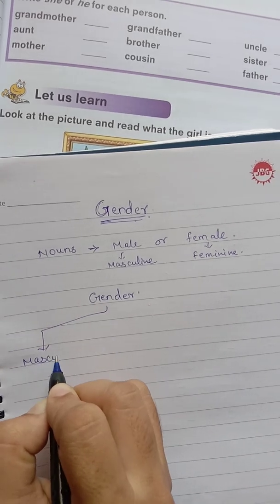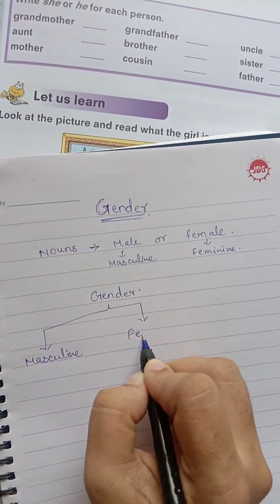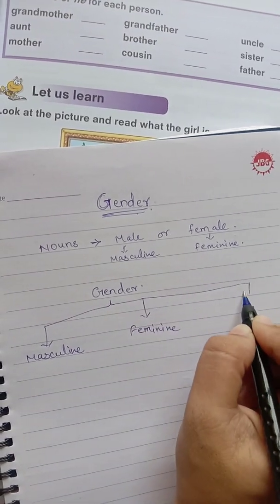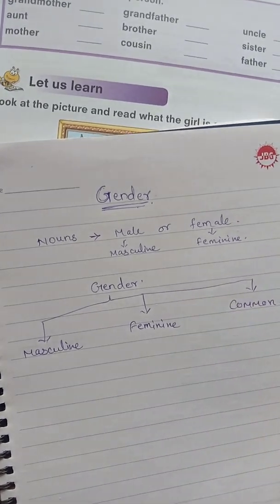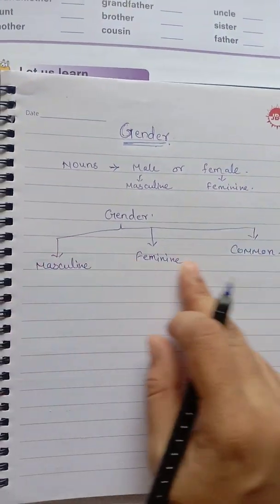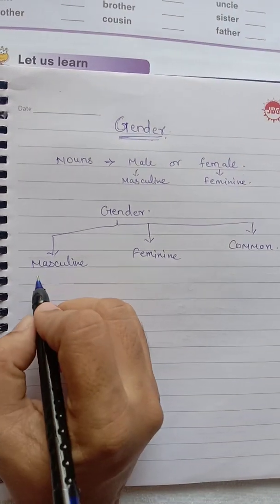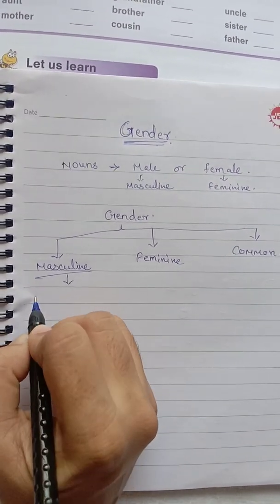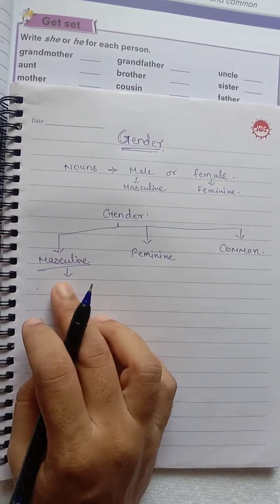First is masculine, second is feminine, and third is common. Masculine, feminine, common. These are the three types of gender. Now what is masculine? Masculine nouns are the nouns in which words are referred to as males.